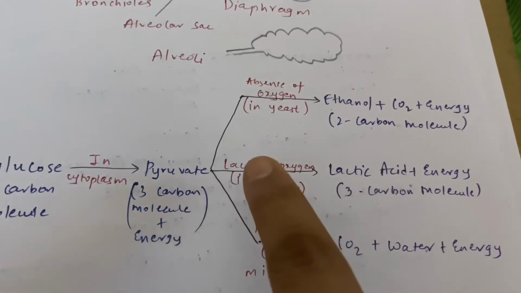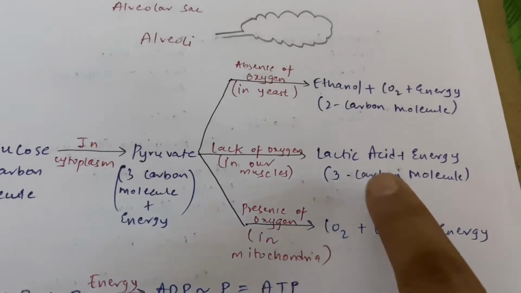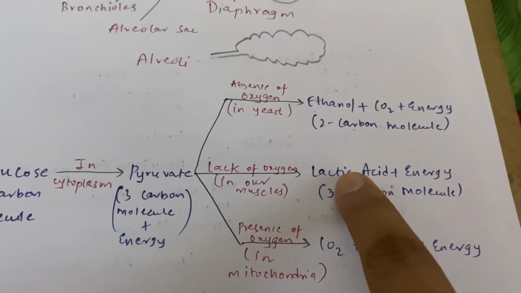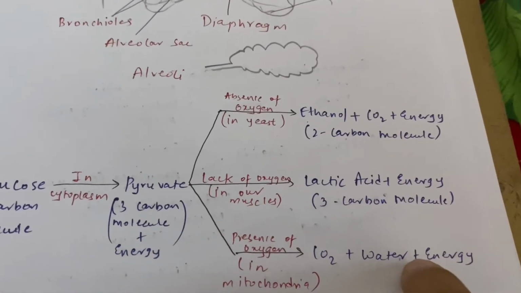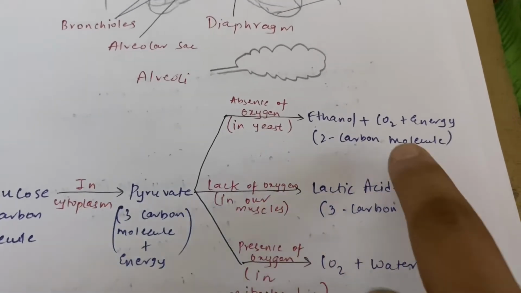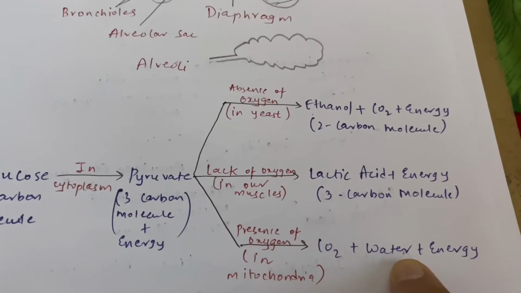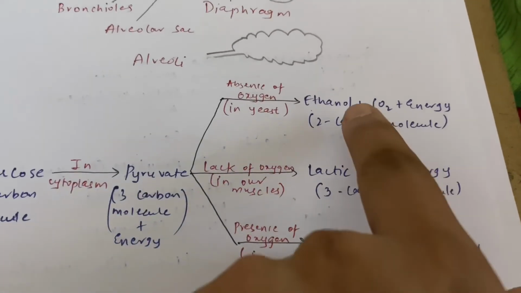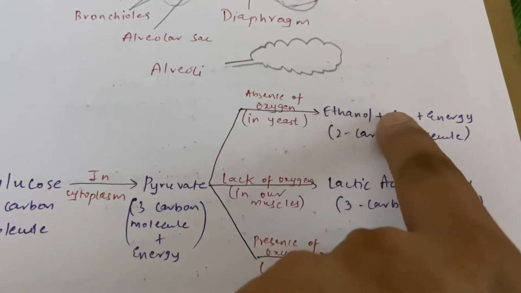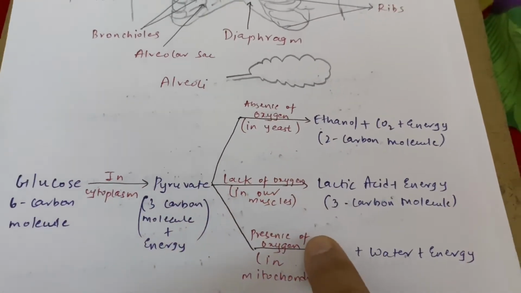But when a sufficient amount of oxygen is available, then it is directly converted into energy, carbon dioxide and water. Then lactic acid will not be released. Correct. The amount of energy is more in the presence of oxygen, while it is less here. So the amount of energy in the presence of oxygen is more, while it is less here. This is called anaerobic respiration, and this is called aerobic respiration.